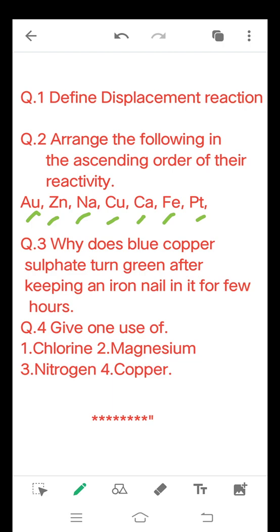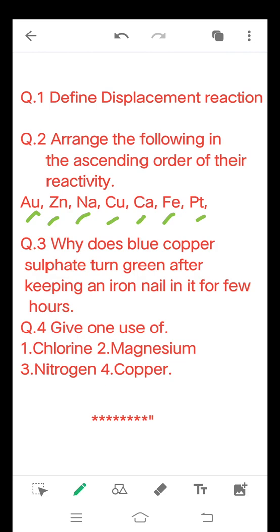Question number 4. Give one use of the following. Number 1, chlorine. Chlorine is used as disinfectant in water. It is used as bleaching powder. It is used for textile industry. You can write any one use.